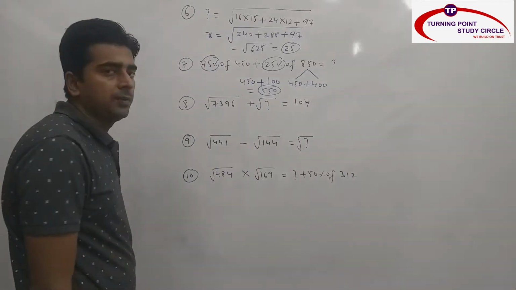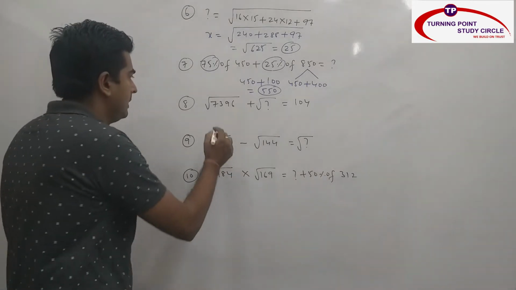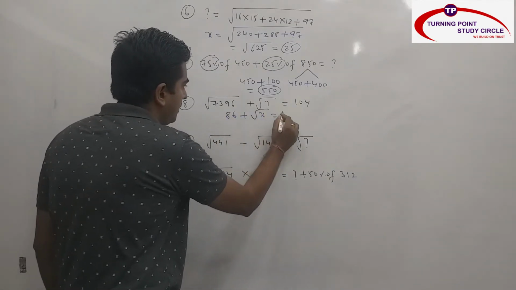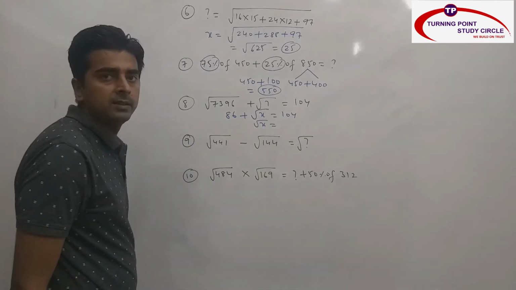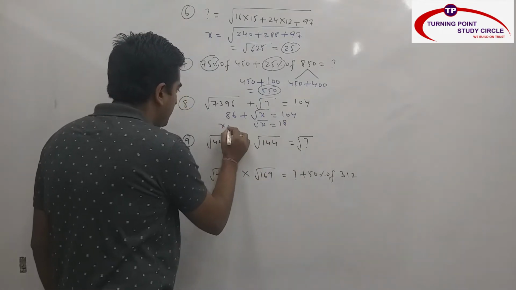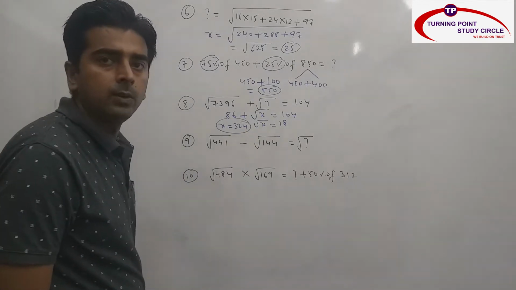What is square root of 7396? What is 85 square? 7225. More than that. So it is nothing but 86 plus square root of x is equal to 104. Square root of x is equal to 104 minus 86, nothing but how much? This is 18. So x is nothing but square of this 18, which is 324. My answer is nothing but 324.